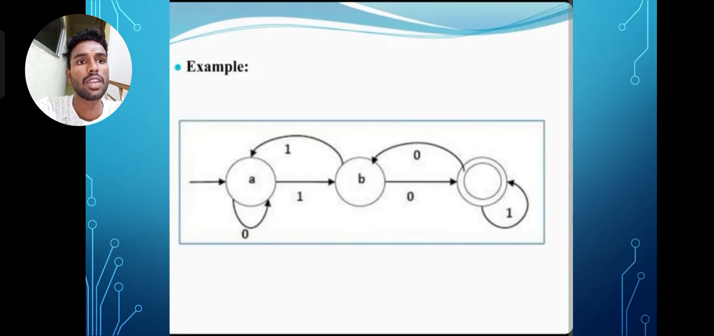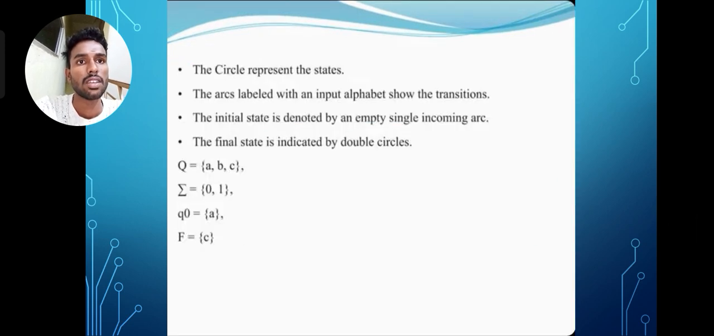Next, an example of finite automata. See the diagram. A is the initial state, the last one is the final state, and this is a transition function. The circles represent states. The arcs labeled with the input alphabet show the transitions. The initial state is denoted by a single incoming arc with no source. The final state is indicated by a double circle. Q is {A, B, C}, sigma is {0, 1}, q0 is A, and the final state is C.